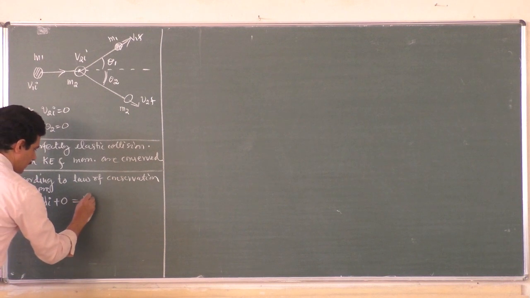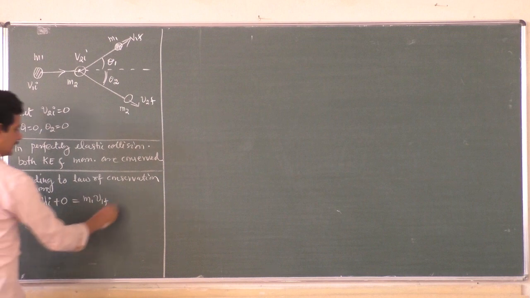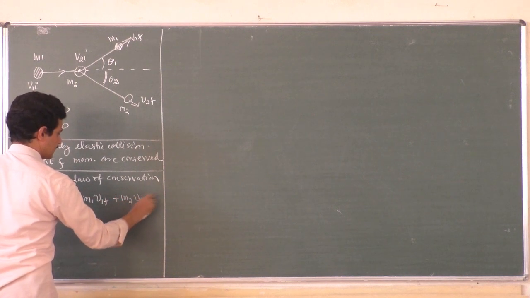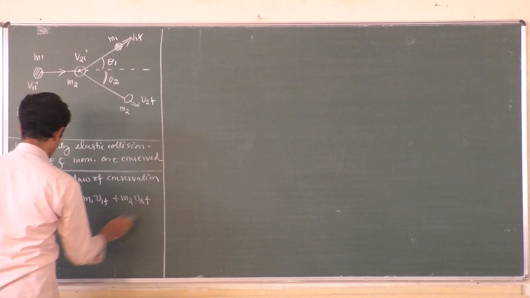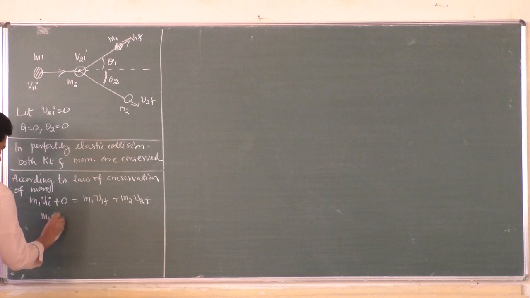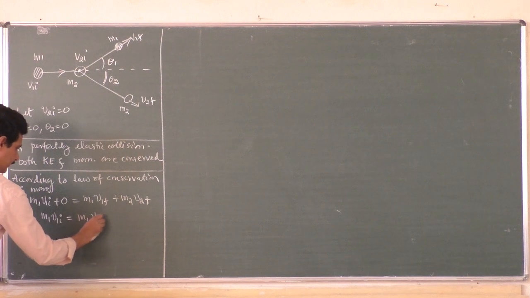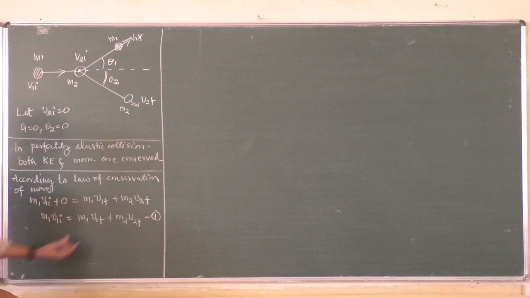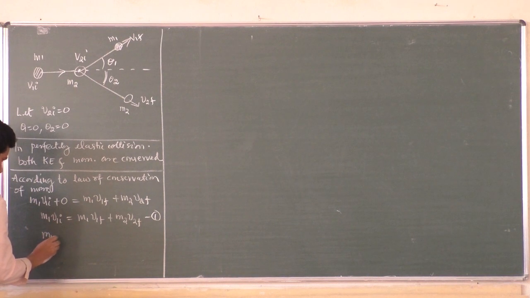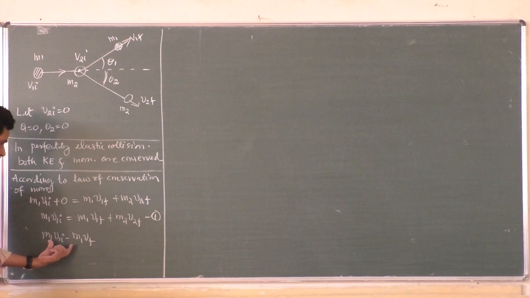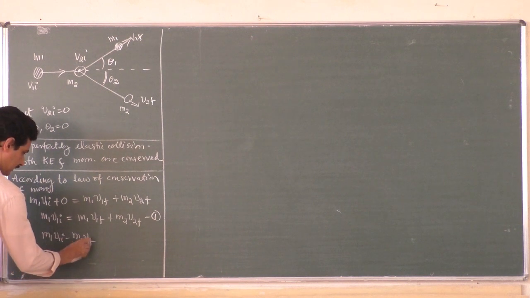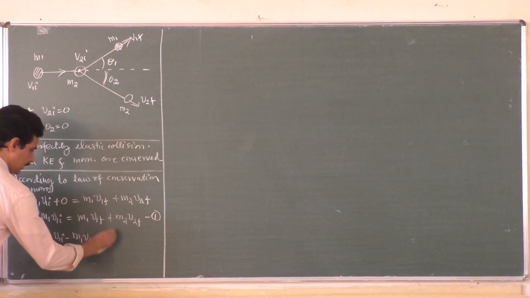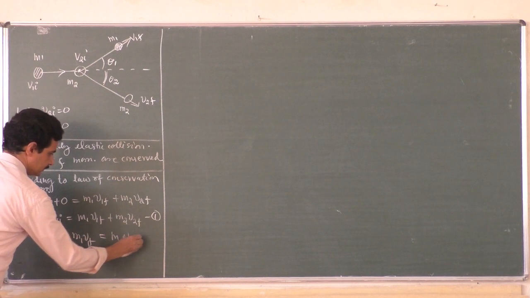After collision, m1 v1f plus m2 v2f. Velocities are different. So I'll take this as equation 1. If I write it again, m1 v1i must be equal to m1 v1f plus m2 v2f. So this is equation 1. Now I will bring this one here, m1 v1i minus m1 v1f, or I could have taken m1 common and written m1 into v1i minus v1f, is equal to m2 v2f. You take it as equation 2.